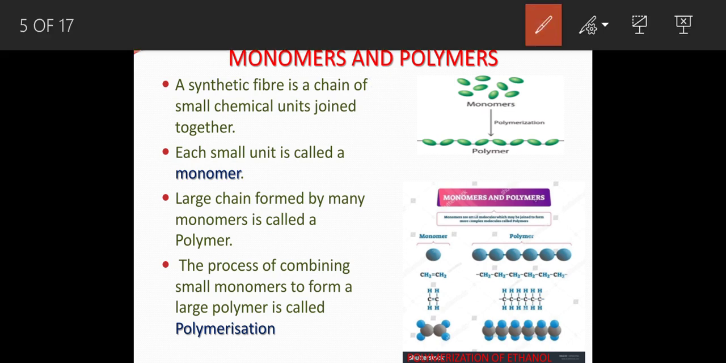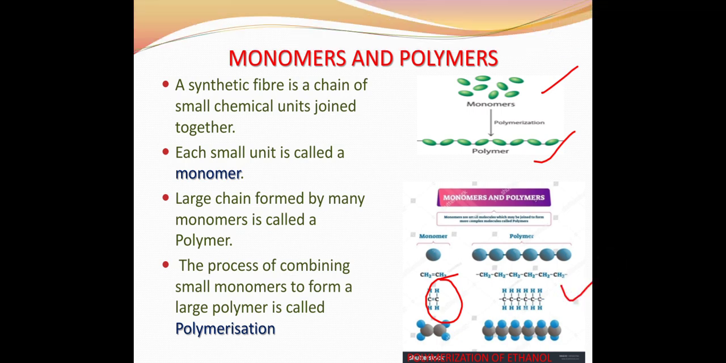In the first picture, you can see several green color bits. They are the monomers. The monomers are linked together to form the polymer. In the second picture, I have taken ethylene, that is CH2=CH2. It acts as a monomer. Several ethylene joined by chemical linkage to form polyethylene, which is the polymer.